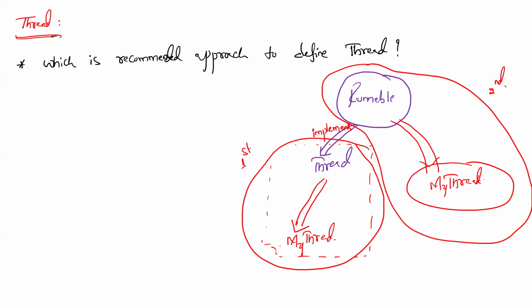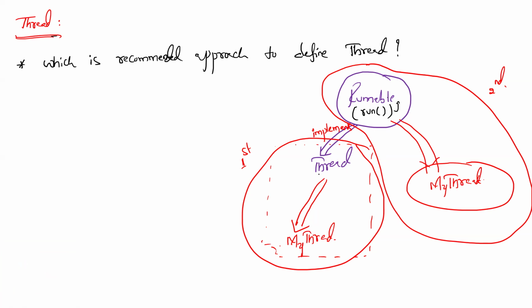But internally, this is what is happening. Then where is the run method actually present? The run method is present in the Runnable interface.